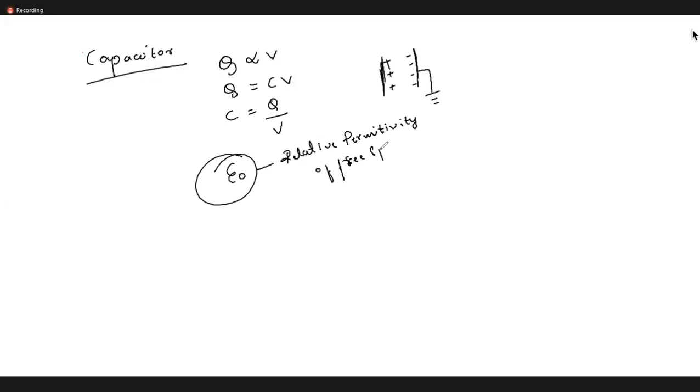What is the value of this? What is the value of epsilon naught? It is 8.854 into 10 to the power minus 12. Do this thing every day.